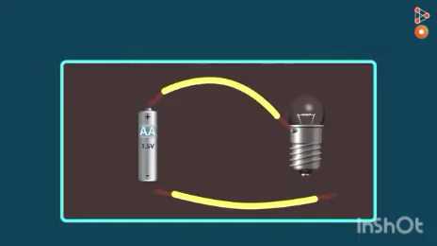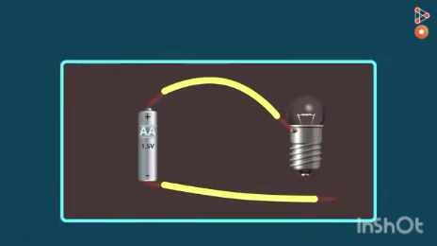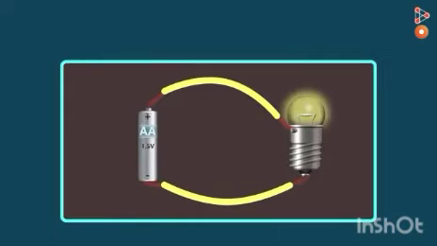This is the simple circuit that you see here, a battery of any simple voltage and a bulb. If you connect the positive terminal to one terminal of the bulb, and the negative terminal of the battery to the other terminal of the bulb, the circuit gets complete and the bulb will glow.